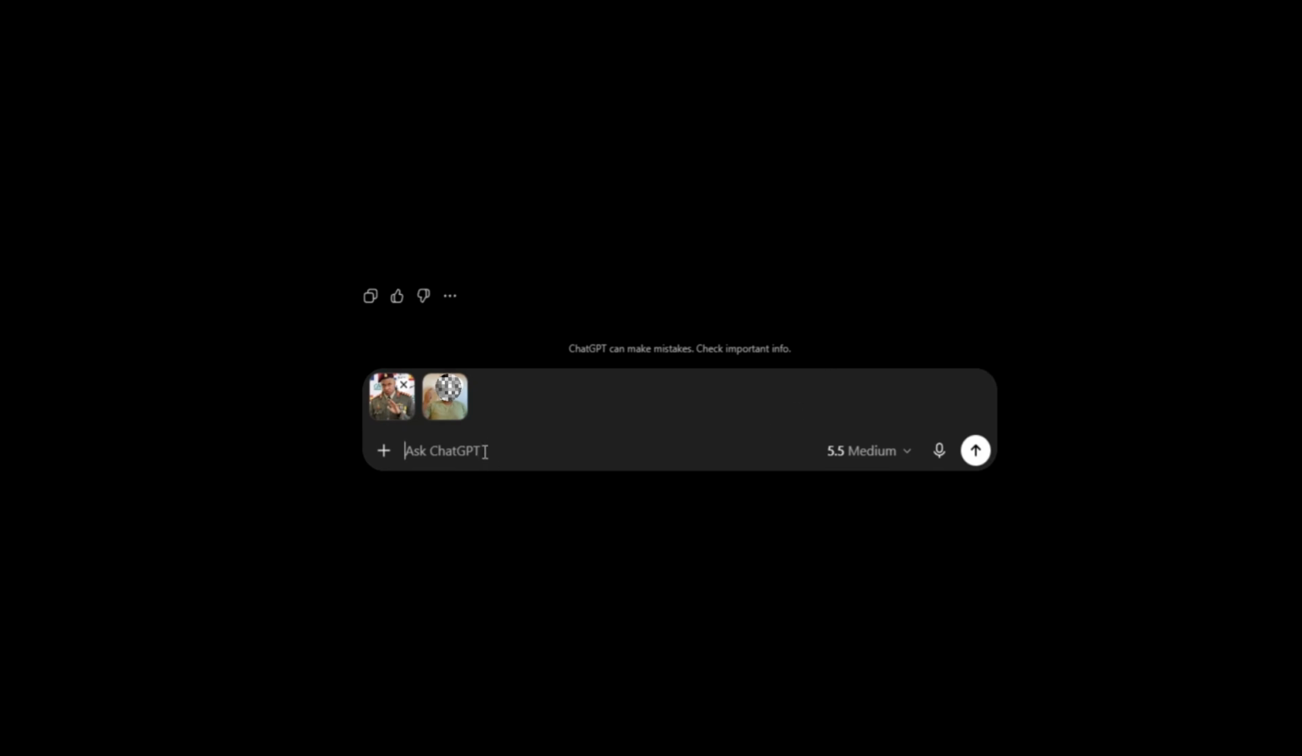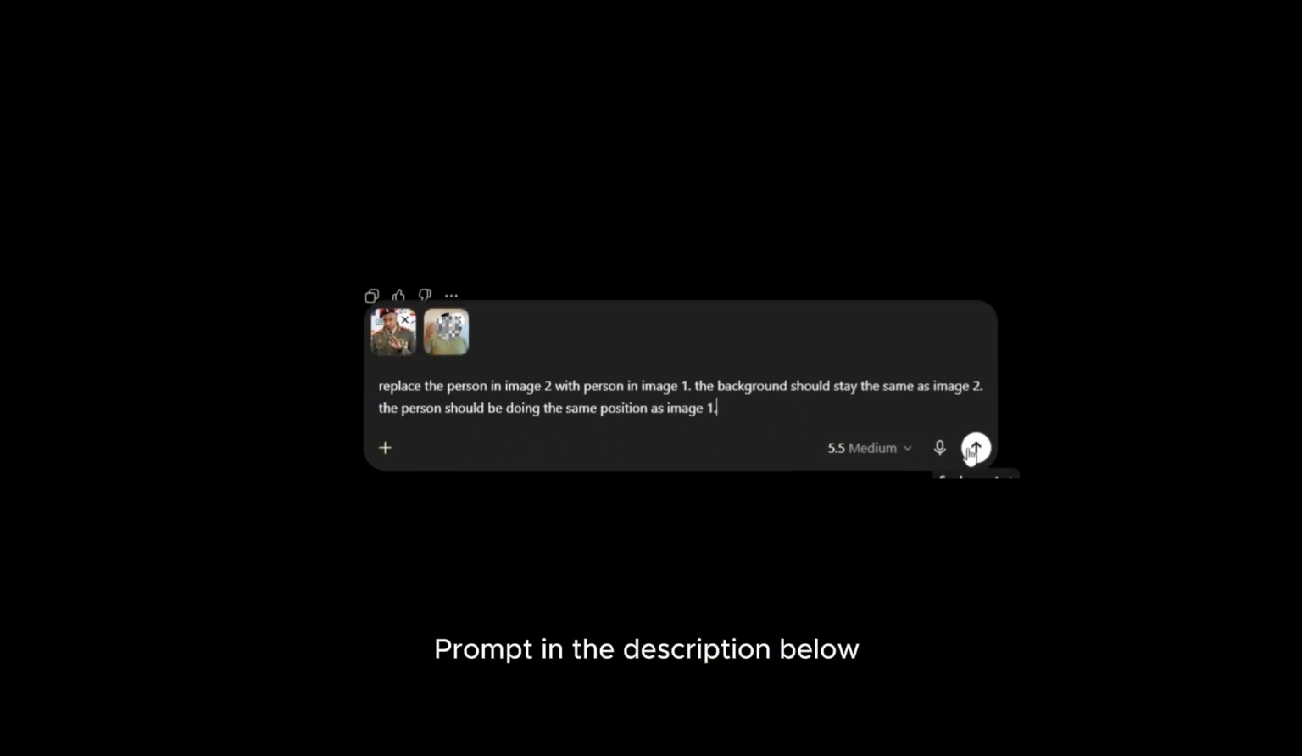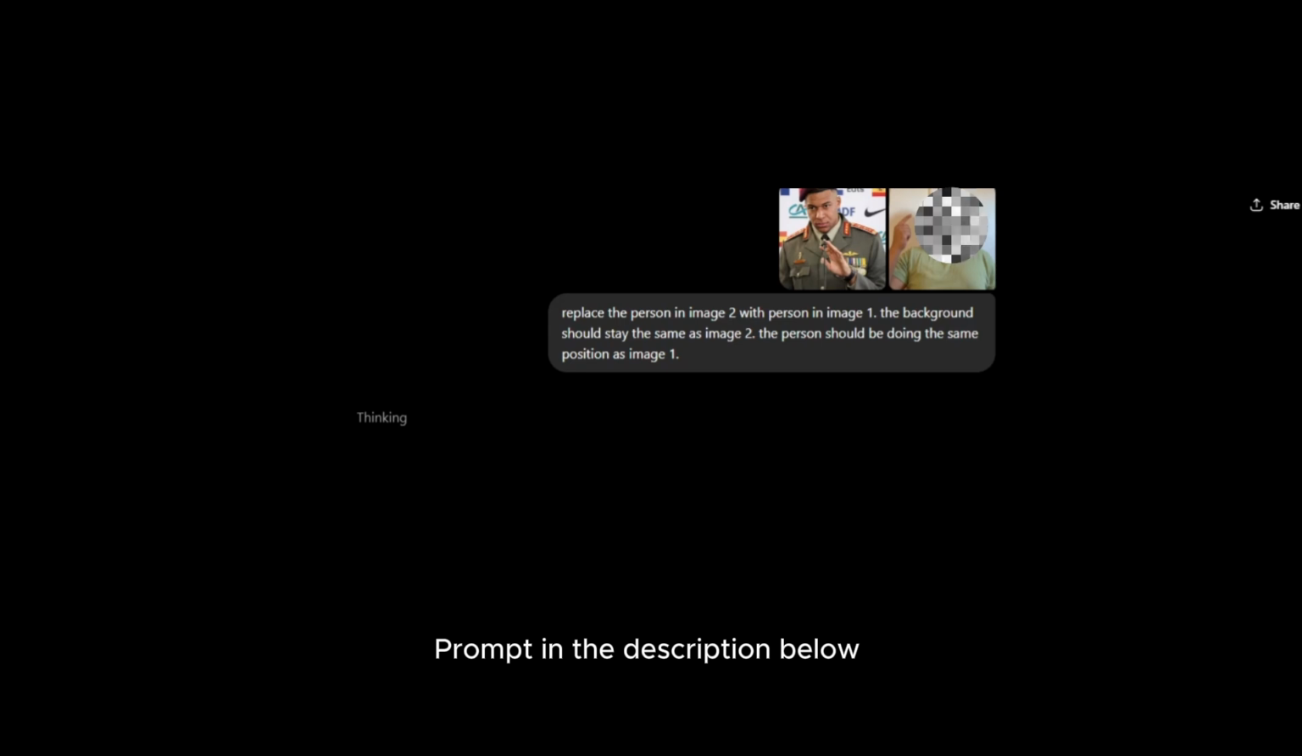After, we need a reference image of yourself doing the desired pose, and paste this prompt which I use, and you can find it in the description below. Then, we just submit this and wait for the image to be generated. You should get something like this.